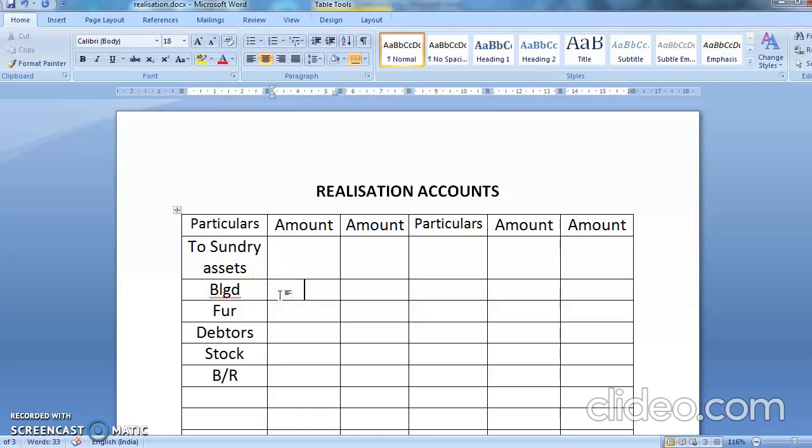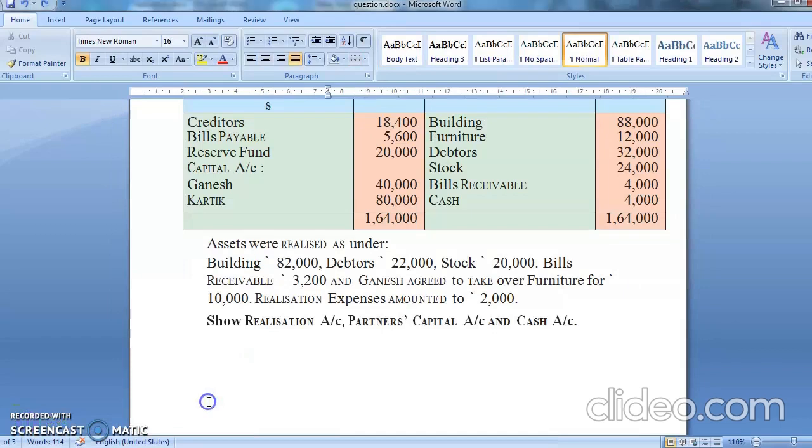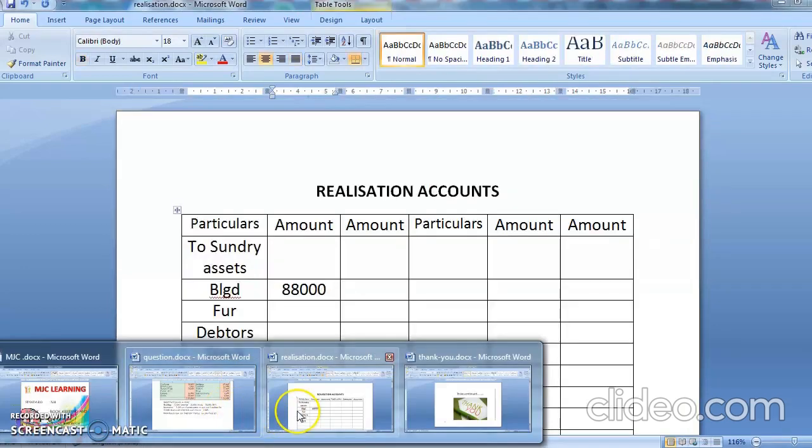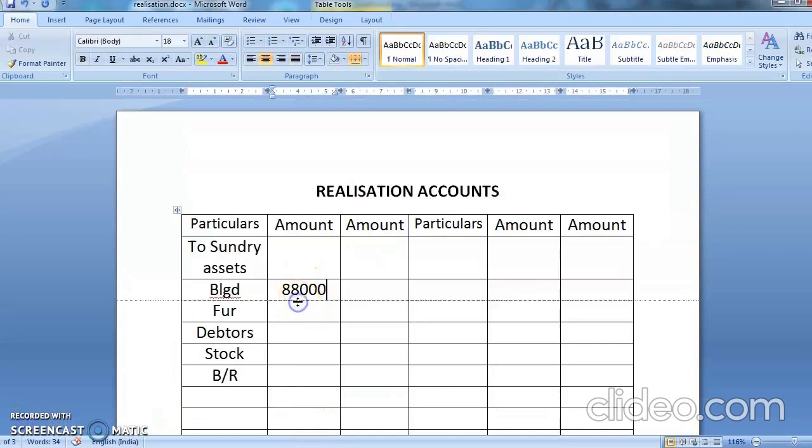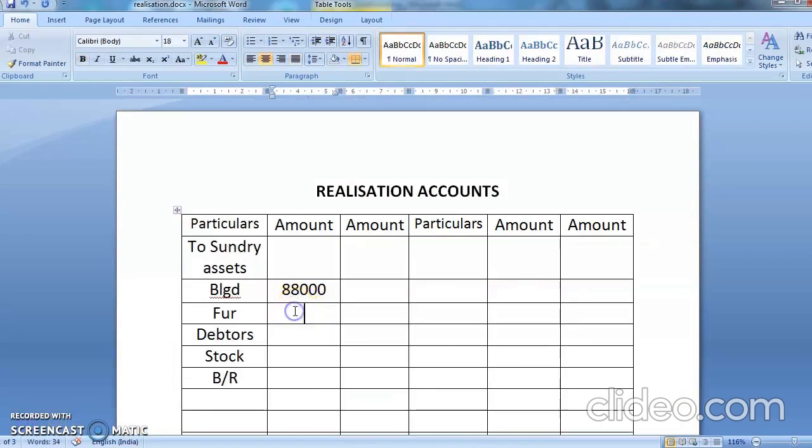What was the amount of building? 88,000. Now let's see from the question. It is 88,000, 12,000, 32,000, 24,000 and 4,000. I'm just going to copy it. Students, we are not doing any changes. We are just copying the balances. 88,000, then this was 12,000, 32,000, 24,000 and 4,000.